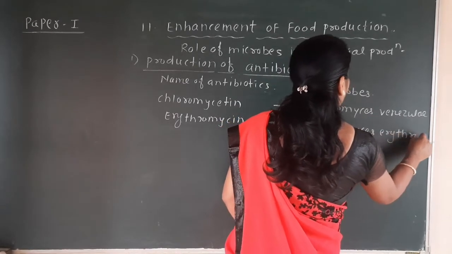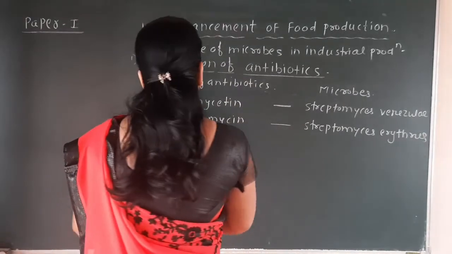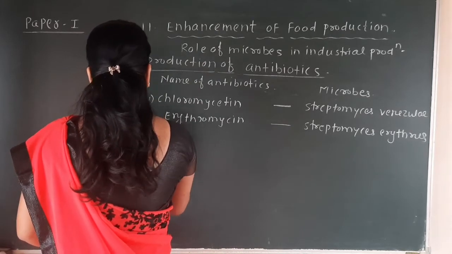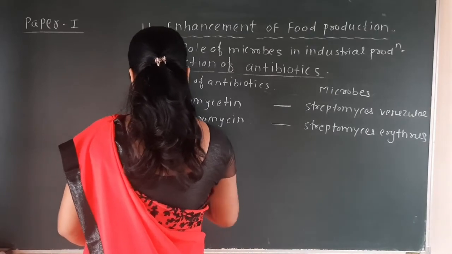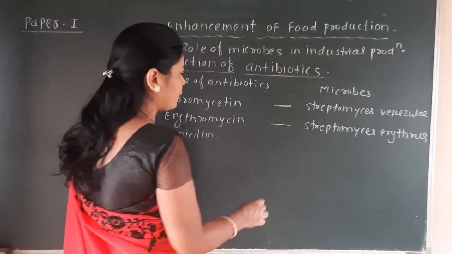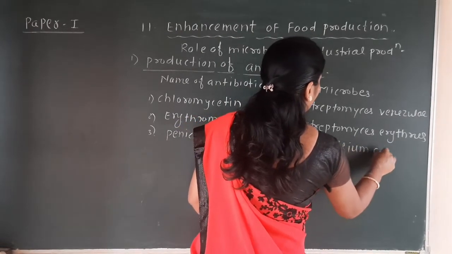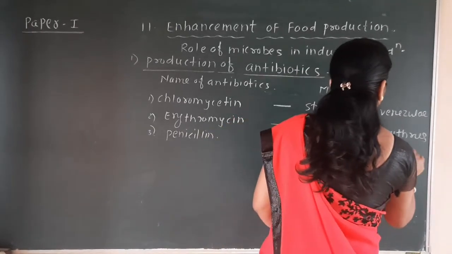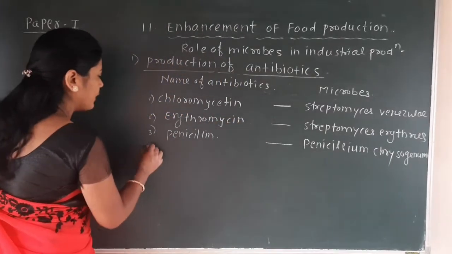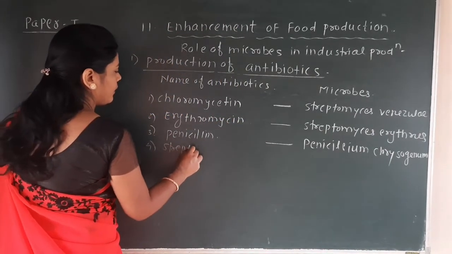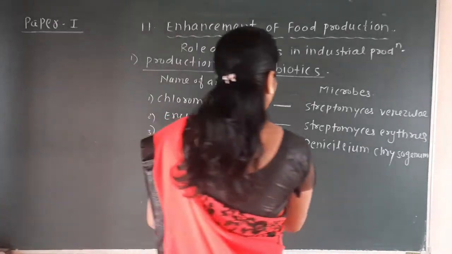So here I will write the microbes and their antibiotics. The third one is penicillin, produced by Penicillium chrysogenum. Then streptomycin, which is produced by Streptomyces griseus.